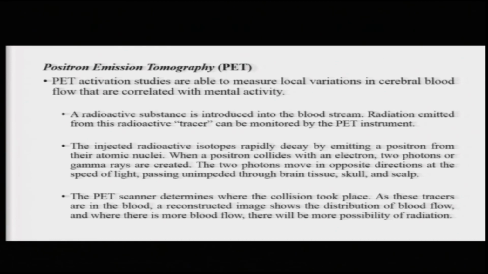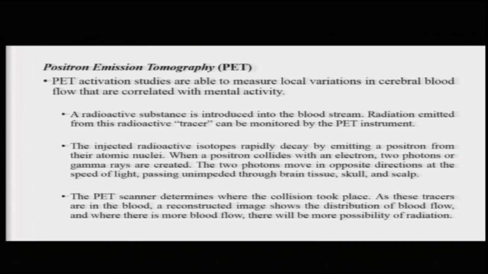The radiation emitted from this radioactive tracer can then be monitored by the PET instrument. This injected radioactive isotope rapidly decays by emitting a positron from its atomic nuclei. When a positron collides with an electron, two photons or gamma rays are created which move in opposite directions with the speed of light, passing unimpeded through the brain tissue, skull and scalp.